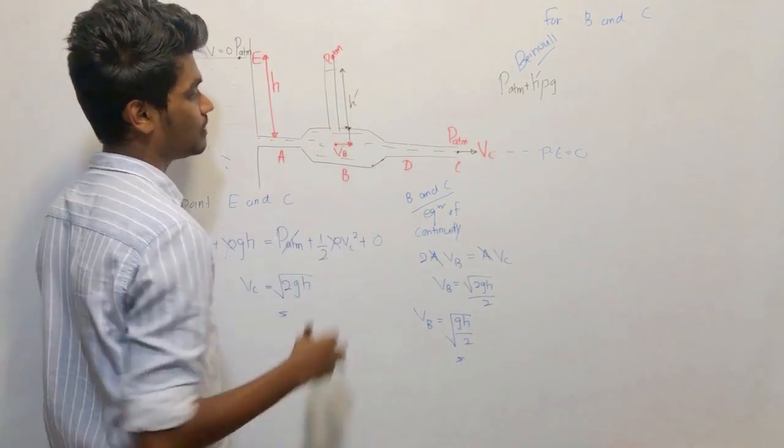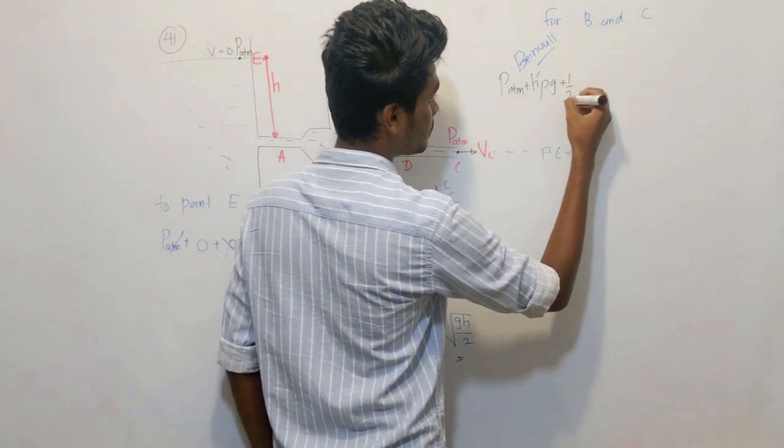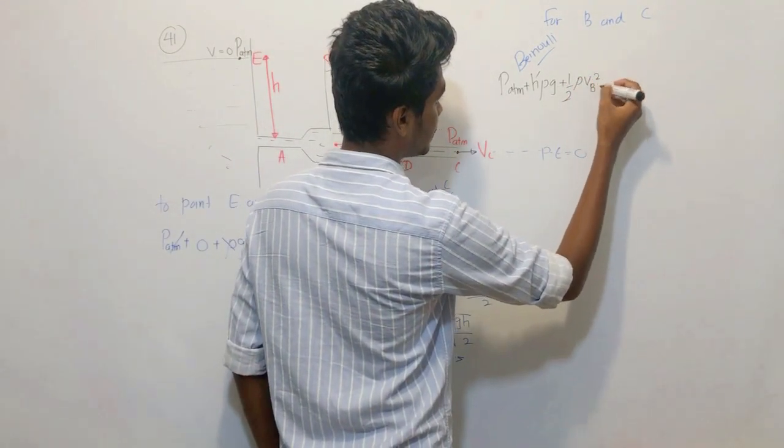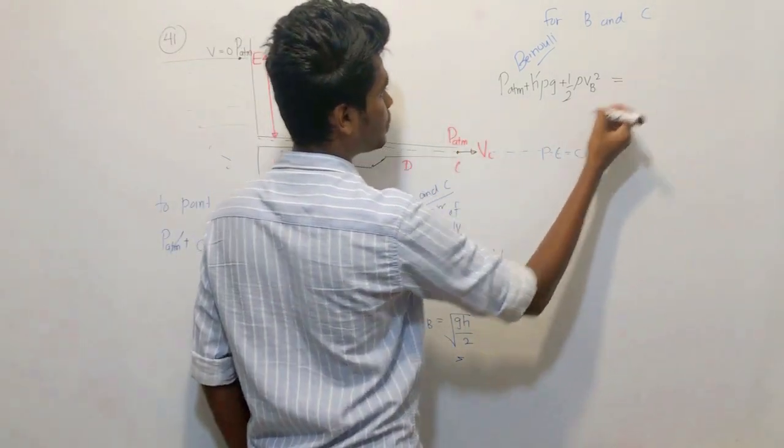That is what they are asking for, H dash. Then the kinetic term is half rho VB squared. Potential energy zero level, so at this point the potential energy is zero, right? Do not have to consider.